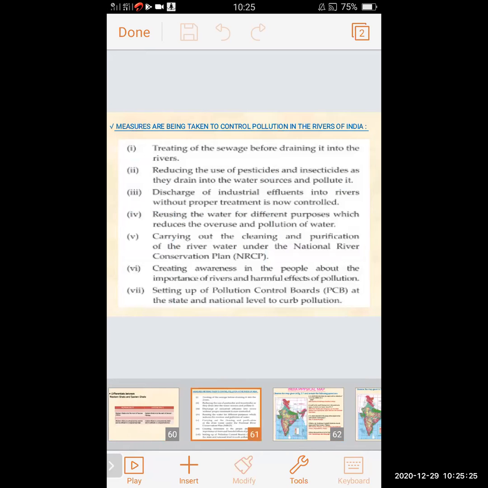Now we will learn what measures are being taken to control pollution in the rivers of India. There are various measures taken to control water pollution in India. First, treatment of the sewage before draining it into the rivers. Treatment is given to the sewage water before draining it into the rivers.